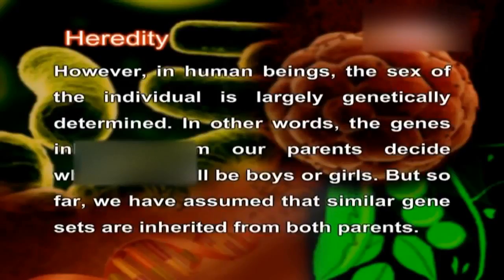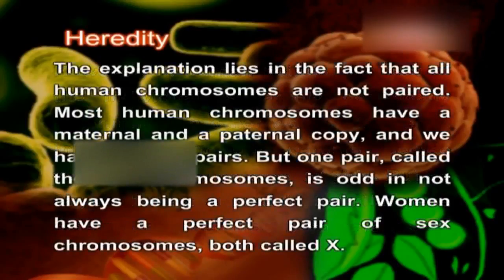In other words, the genes inherited from our parents decide whether we will be boys or girls. But so far, we have assumed that similar gene sets are inherited from both parents. The explanation lies in the fact that all human chromosomes are not paired. Most human chromosomes have a maternal and a paternal copy, and we have 22 such pairs. But one pair, called the sex chromosomes, is odd in not always being a perfect pair.